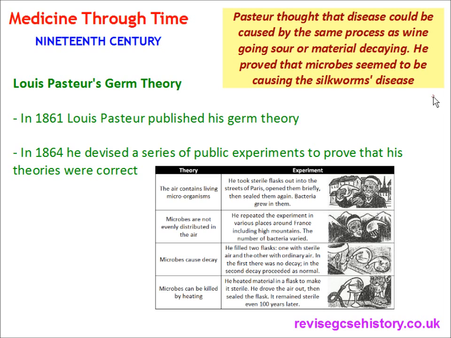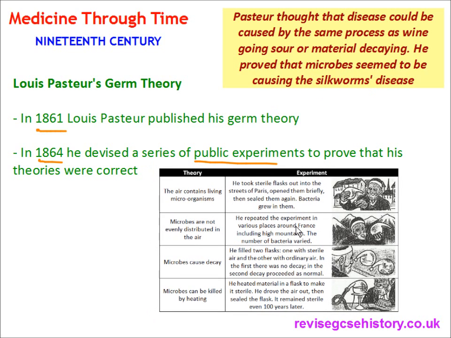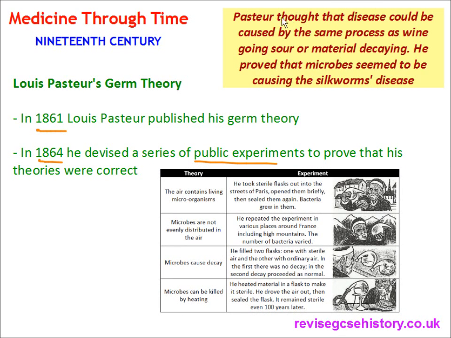Next thing, Louis Pasteur's germ theory, we've already spoke about this. It was published in 1861, and in 1864 he devised a series of public experiments to prove that his theories were correct. So his work in 1864 helped prove to scientists that his work was correct, as he demonstrated this in a public experiment. So Pasteur thought that disease could be caused by the same process as wine going sour or material decaying. He proved that microbes seemed to be causing the silkworm's disease, as he was asked to investigate this by the silk industry.